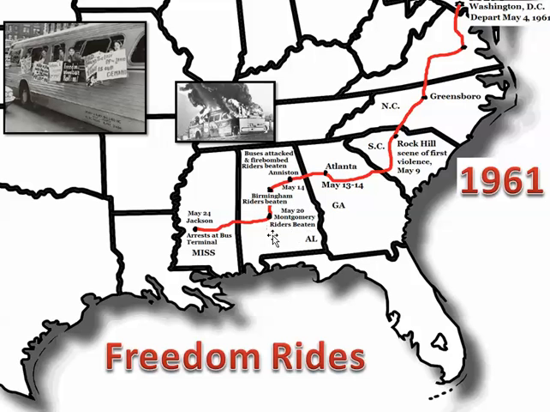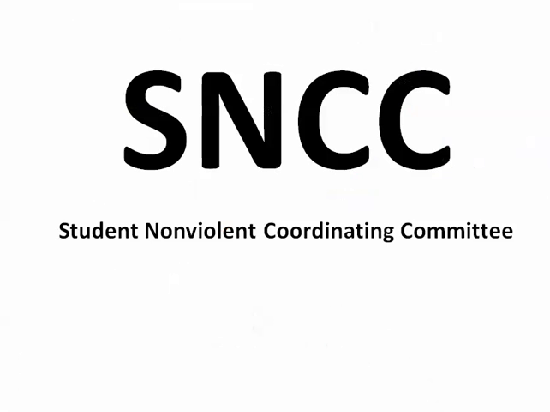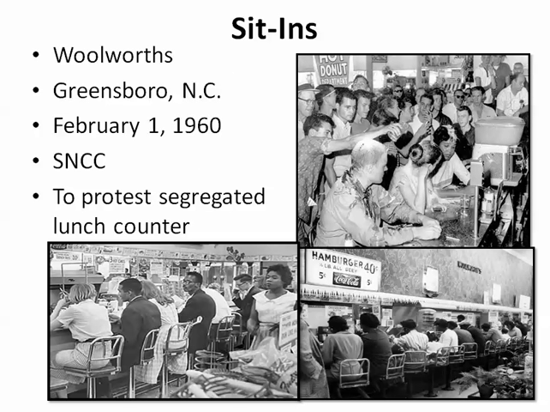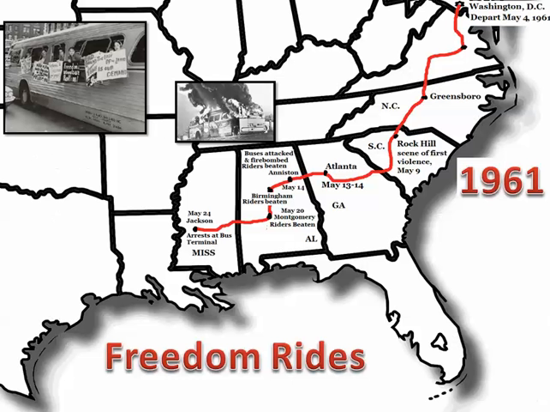And then in Montgomery on May 20th, they're going to be beaten again. The bus is going to be set on fire in Anniston, like this. Then when they finally get to Mississippi, in Jackson, Mississippi on May 24th, they're arrested at the bus terminal there. These were the freedom rides that happened. And this was a strategy of the Student Nonviolent Coordinating Committee. So the Student Nonviolent Coordinating Committee, while it was nonviolent, did sit-ins like these and these freedom rides across the South like this.